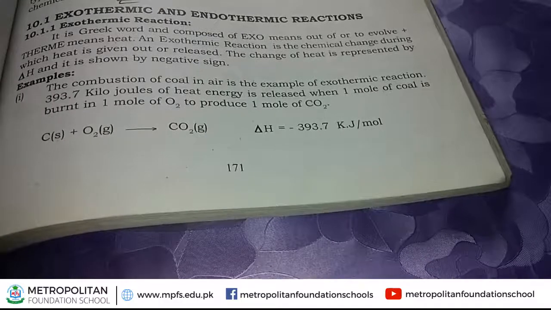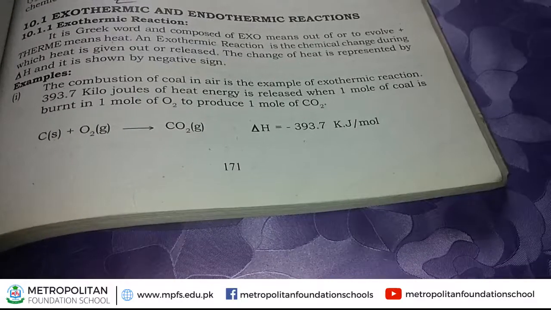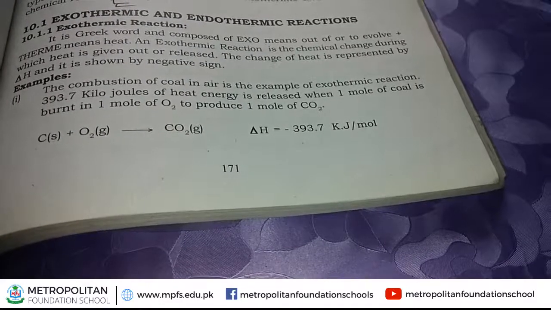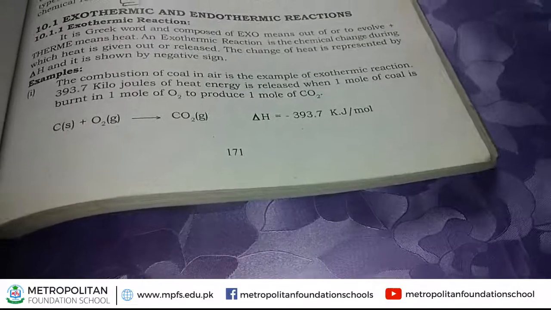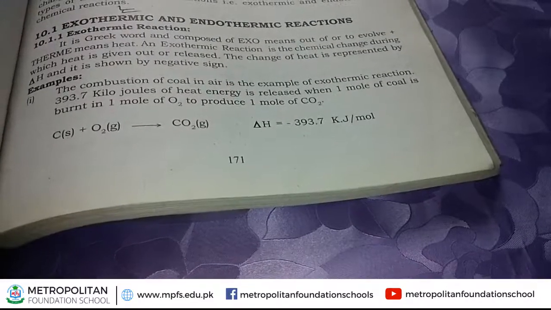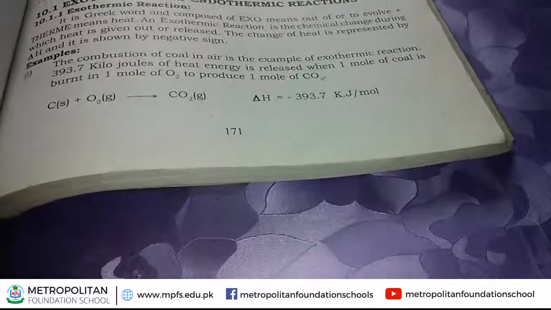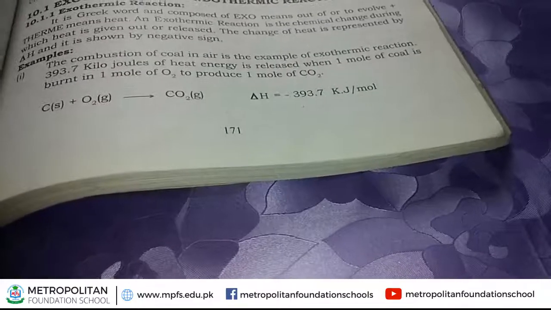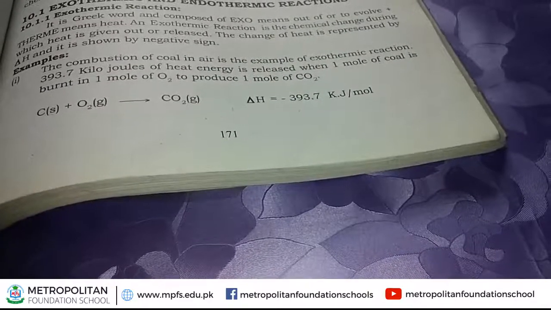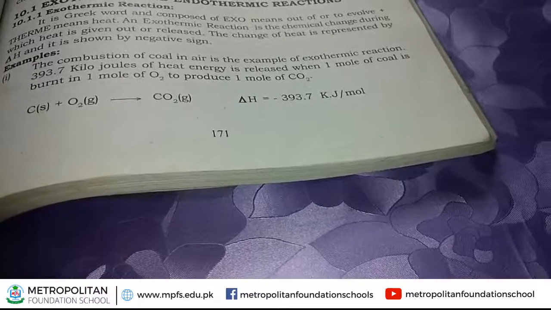Exothermic, this word is a Greek word and is composed of two words. The first one is exo, and exo means out of or to evolve, and therm means heat.